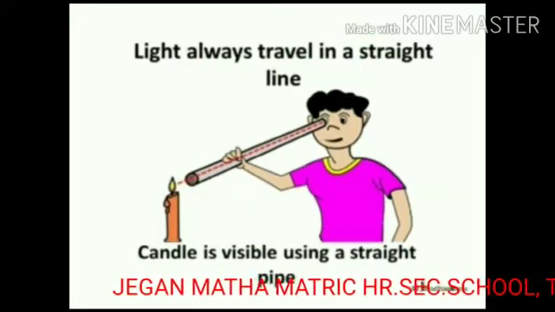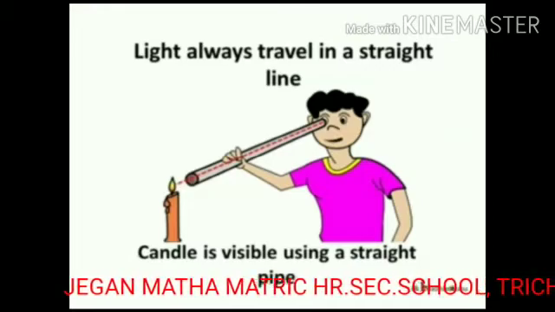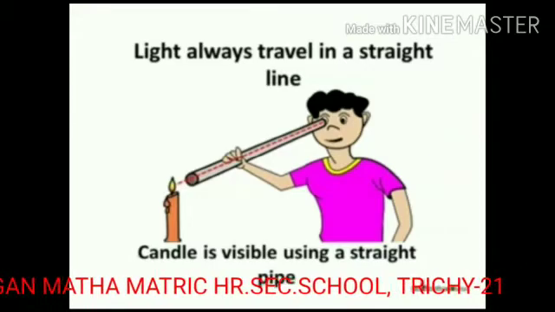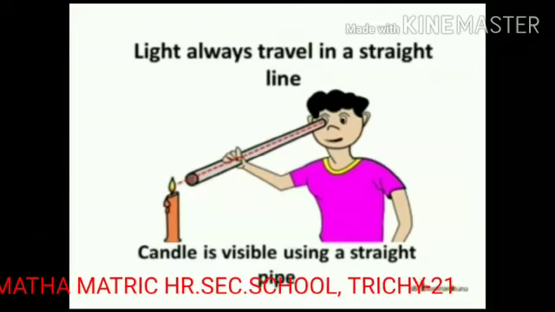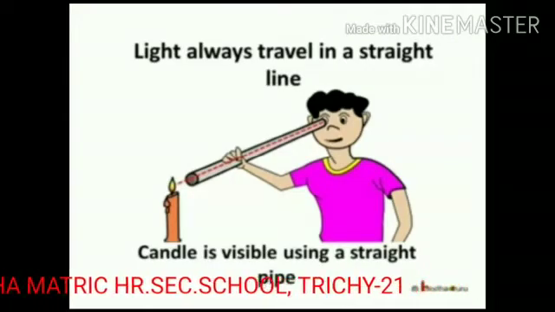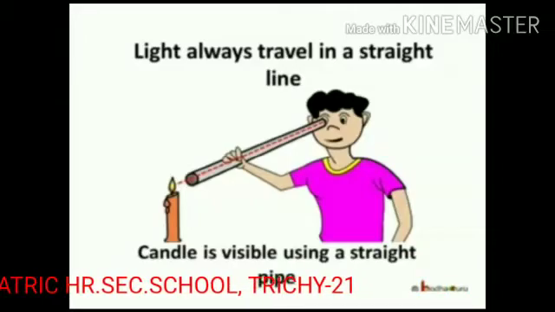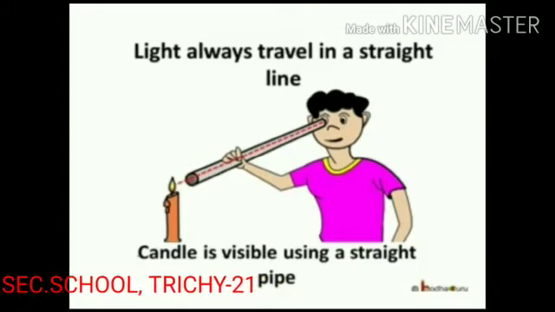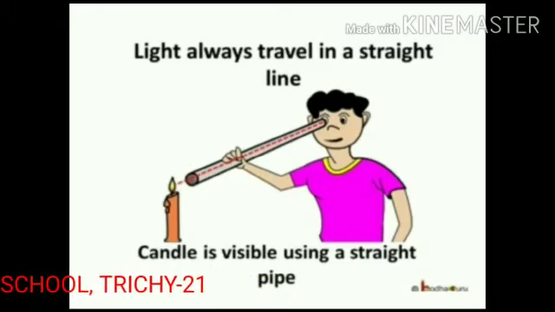Light always travels in a straight line. For example, a candle, one pipe. You see the light in a straight line. It is visible light. So, light always travels in a straight line.